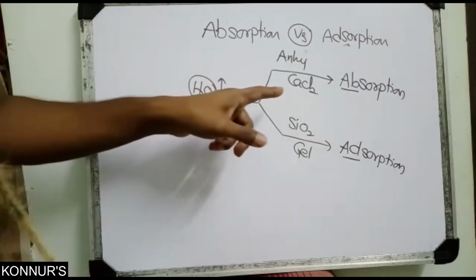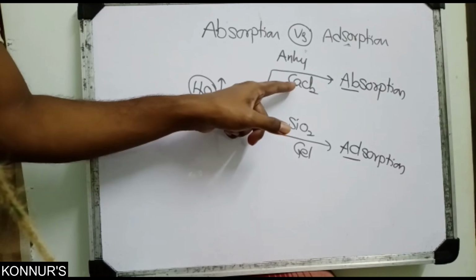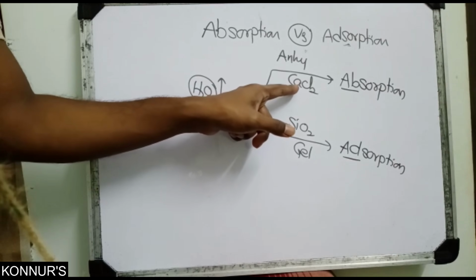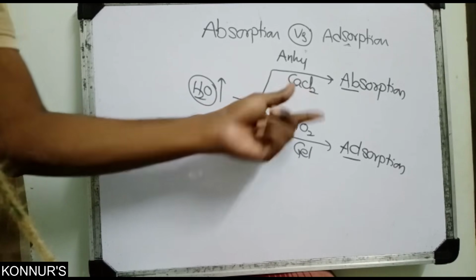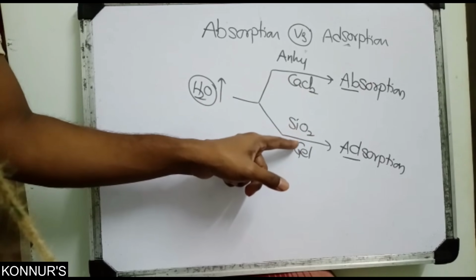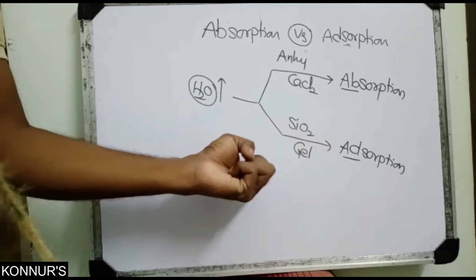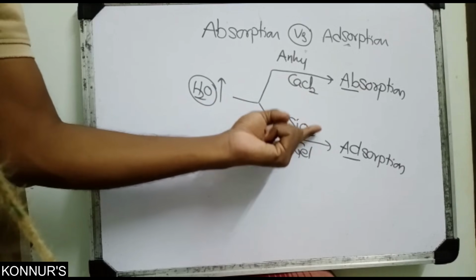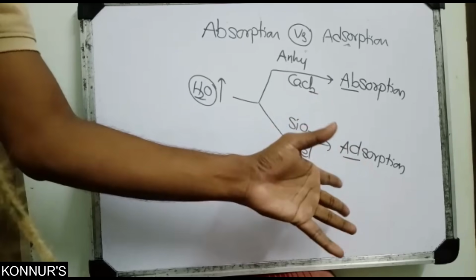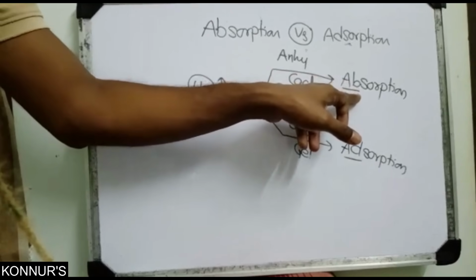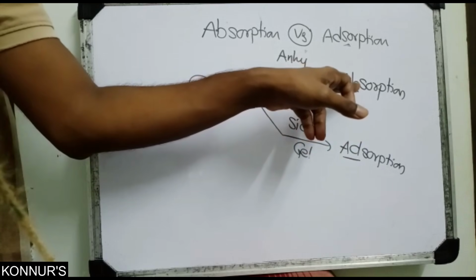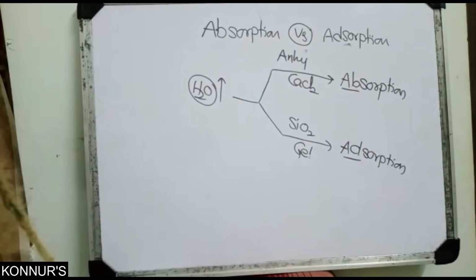Actually, calcium plus 2 means more ionic nature, and complex formation is also possible because of the S block element. But here SiO2 is non-polar. It does not attract water much; water just comes to the surface area and stops. So that's why it is adsorption. This is complex formation, so that's why it goes inside also; that is absorption.